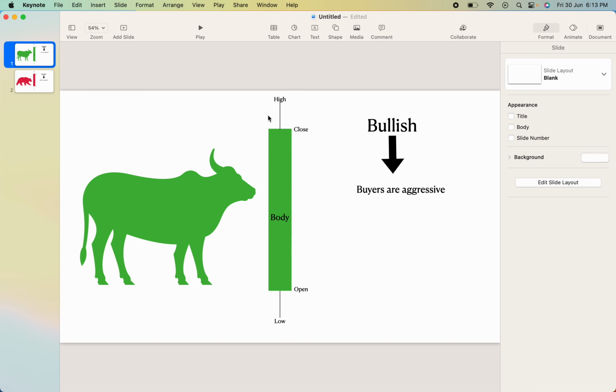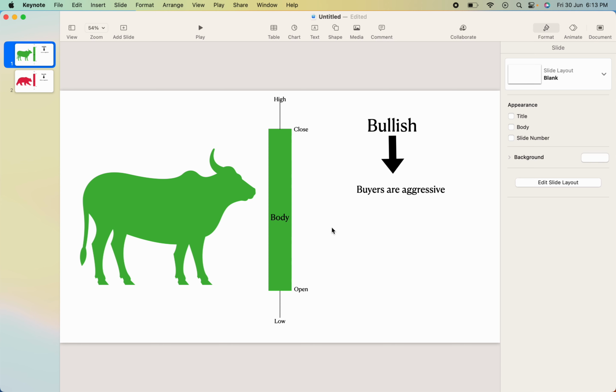A candle is a rectangular body. If you notice a solid green color candle, it is termed as a bullish candle. Now, why is it called a bullish candle? Let us understand. We have learned that each candle has four values: open, high, low, and close. Imagine if this is a daily candle, that means the candlestick is printed on a daily time frame.